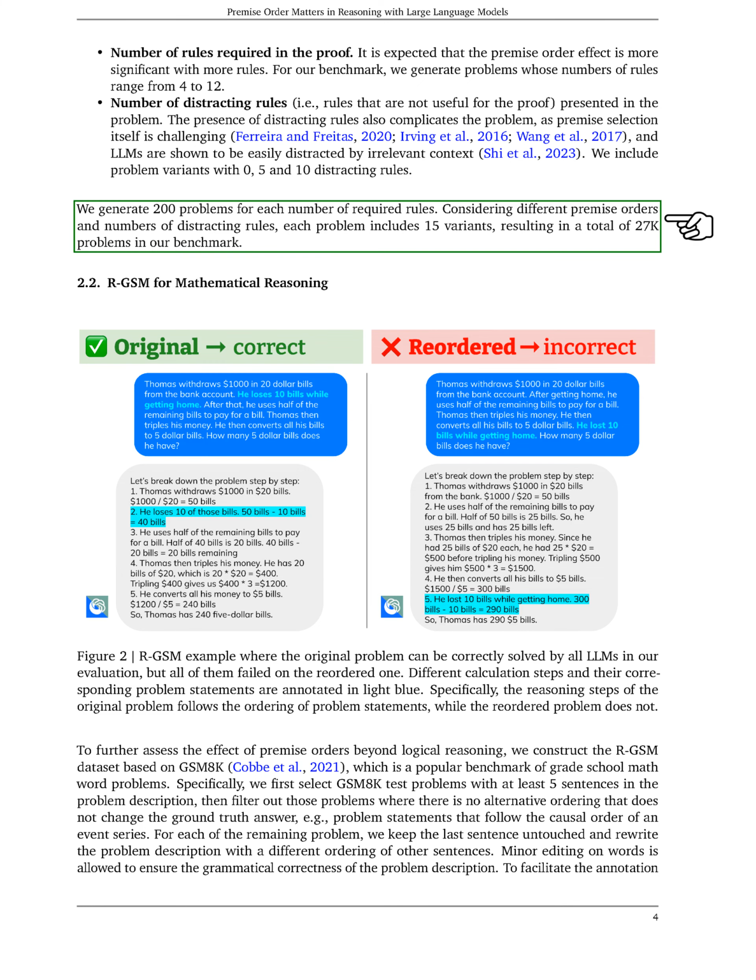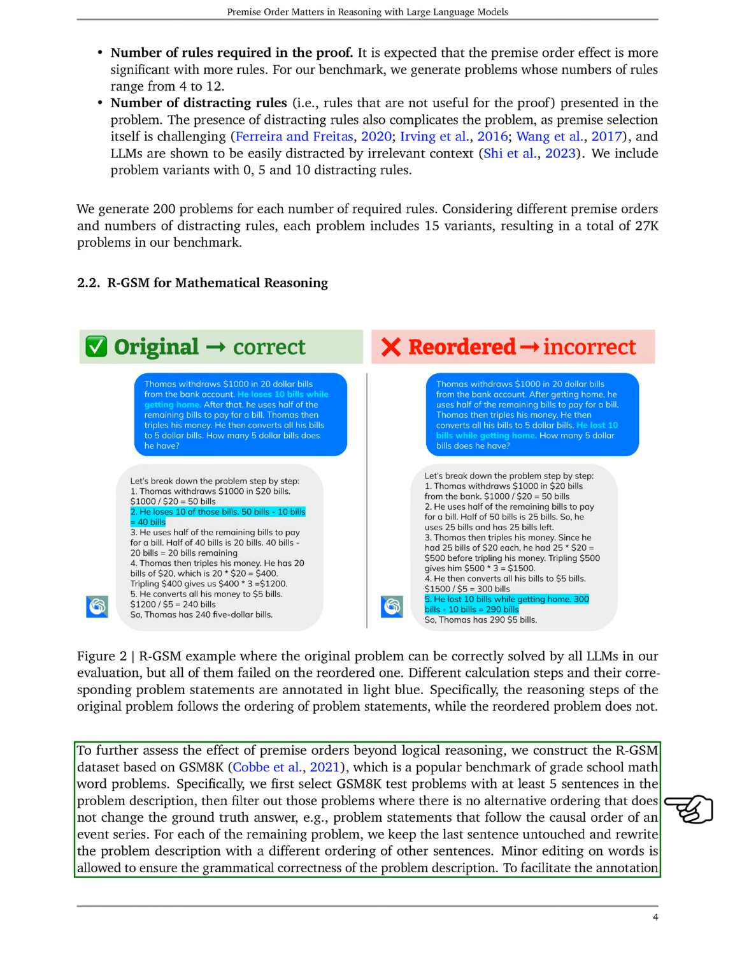Section: RGSM for mathematical reasoning. In this section, we explore the impact of the order in which premises are presented on mathematical reasoning. To do this, we created the RGSM dataset, which is based on the well-known GSM-8K dataset that consists of grade school math word problems. Our process began by selecting problems from the GSM-8K test set that had at least 5 sentences in their descriptions. We then eliminated any problems where rearranging the sentences would change the correct answer, such as those that describe events in a causal sequence.